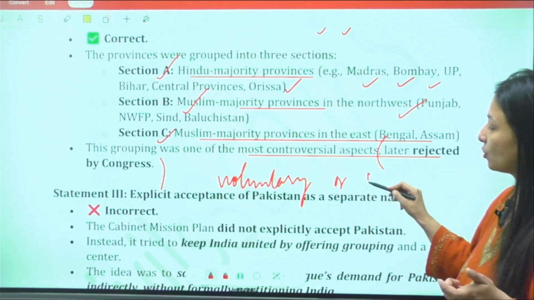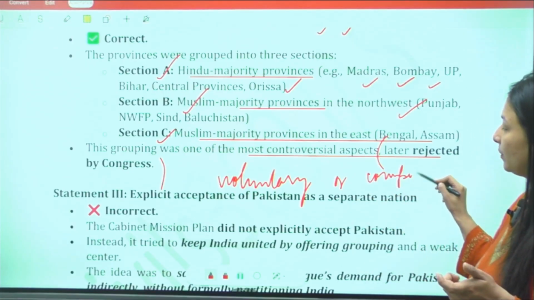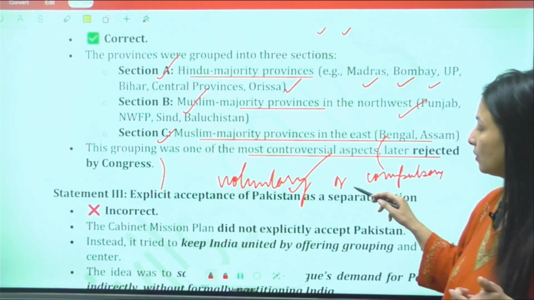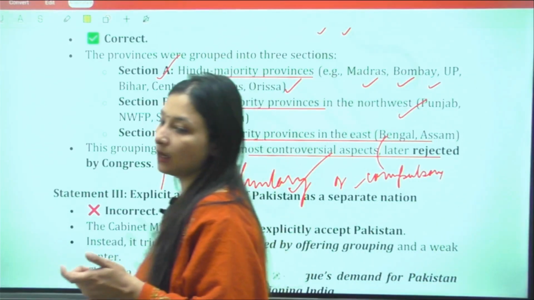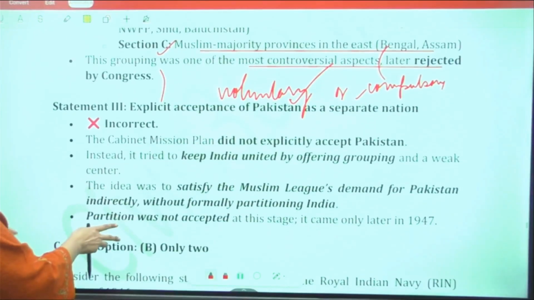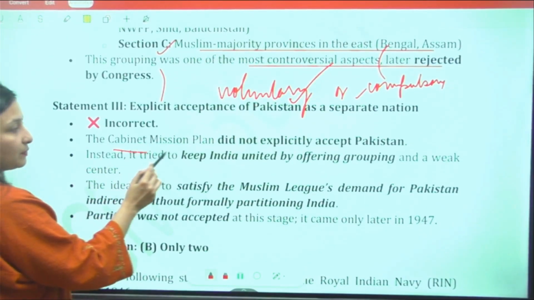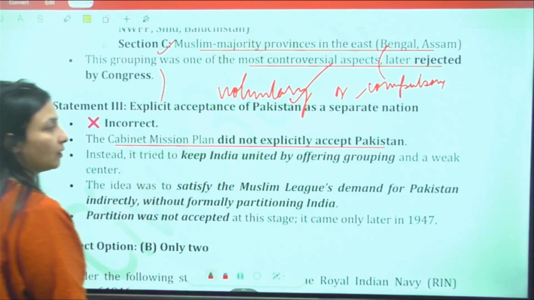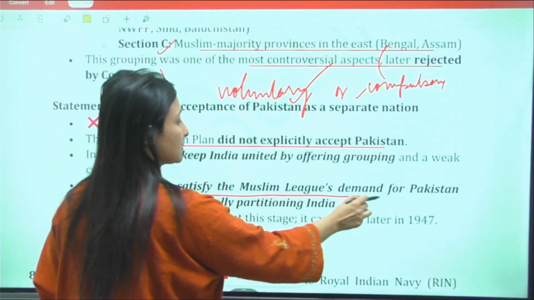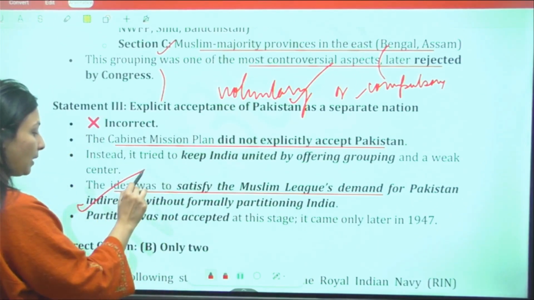Initially Congress thought that this grouping was voluntary, but later it got to know that it had been made compulsory. It did not explicitly accept Pakistan. Basically, the idea was to satisfy the Muslim League's demand for Pakistan.